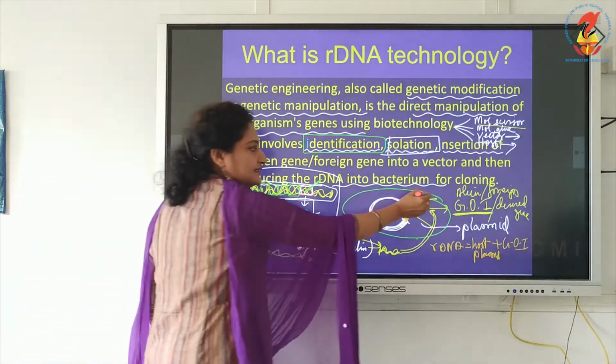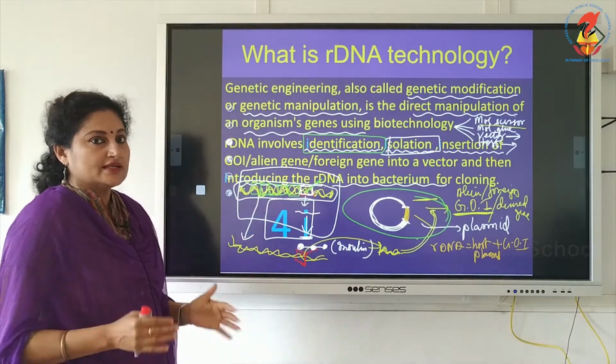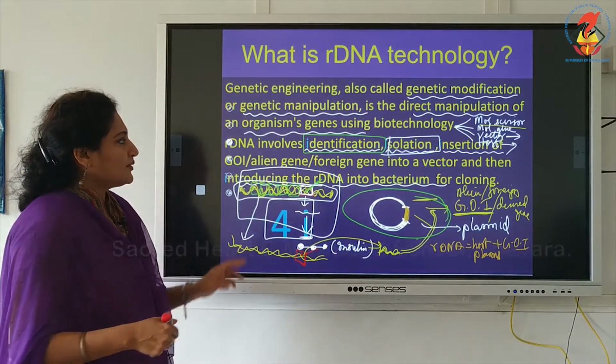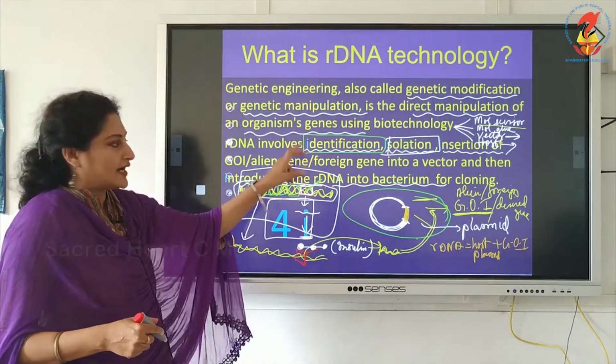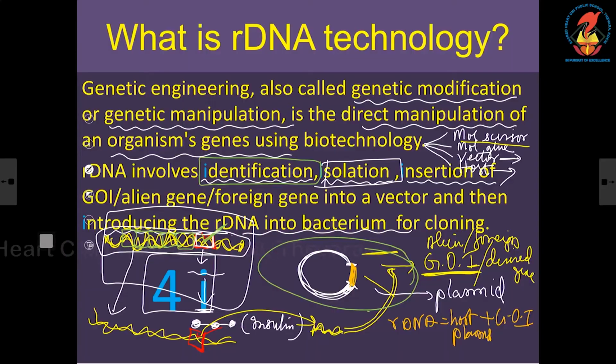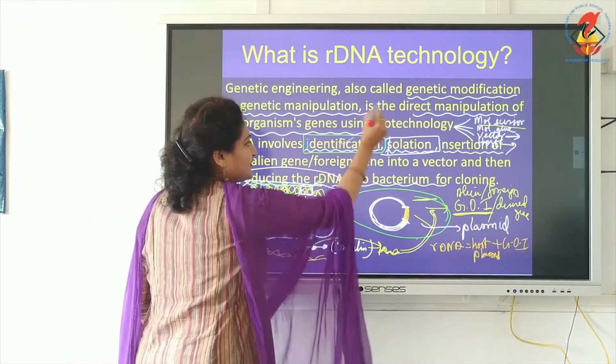It is not as easy as this. Just simply I am drawing an oval around this. It is not that simple. There is a step by which this rDNA gets into the host. But to introduce these terms, I just gave you a briefing. So, first we identified the gene of interest from the entire DNA. So, first, identification.